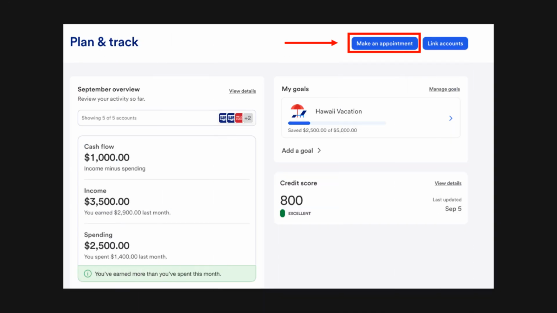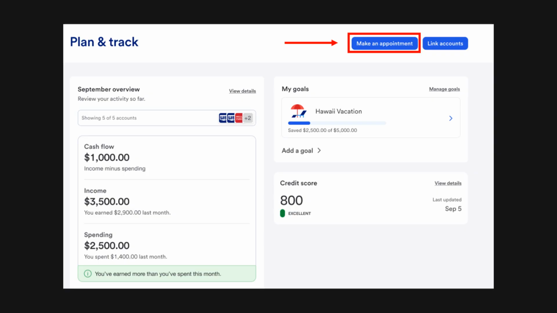Online banking offers tools for financial planning, such as setting savings goals and tracking your progress. These features help you understand your cash flow, income, and spending habits. On this screen, you can see an overview of your finances for the month, your goals, like saving for a vacation, and even your credit score.